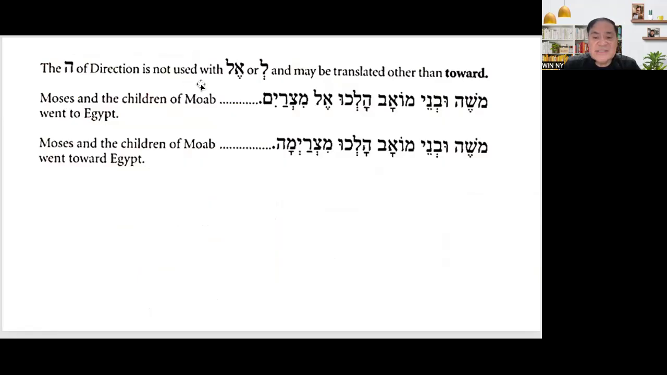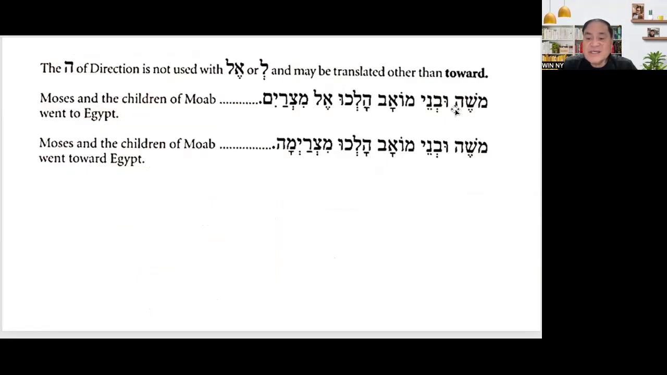So the head direction is not used with li, L, or li, and may be translated other than toward. Okay, Moses and the children of Moab went to Egypt. Okay, let's translate it. Moses and the children of Moab went to Egypt.